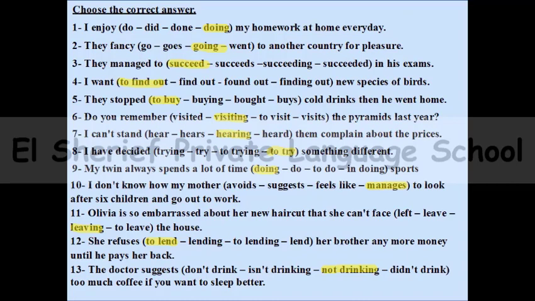By the way, I want to remind you that it's not easy to remember all of these verbs, but of course, I promise you, if you answer a lot of questions, you will find yourself remembering many, many verbs.